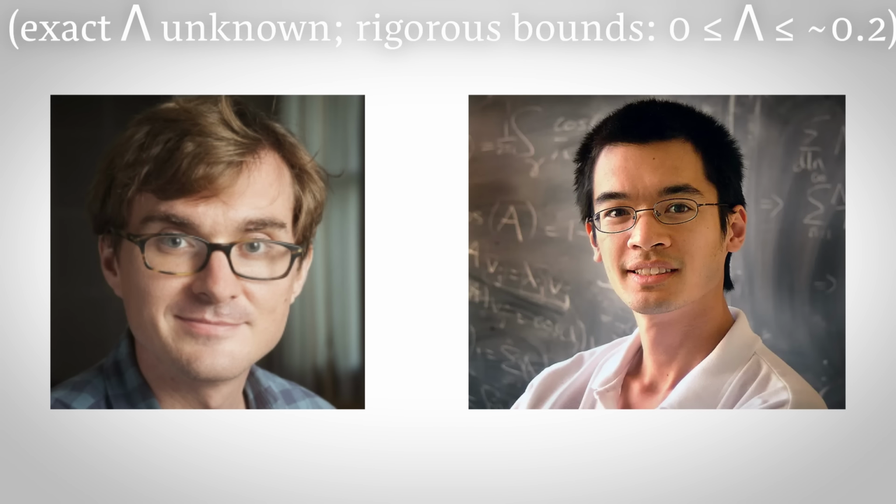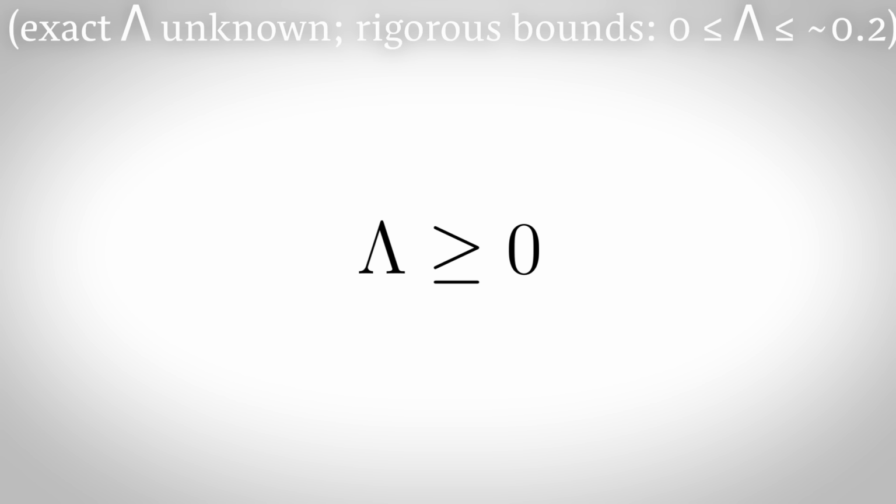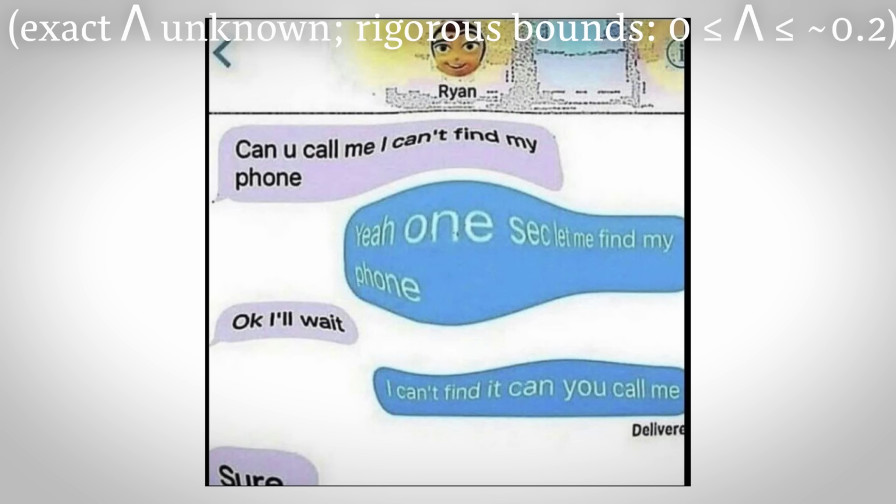In 2018, Sigma Male Brad Rogers and GigaChad Terence Tao proved that lambda is greater than or equal to 0. Meanwhile, I still use my phone to look for my phone when I think I've lost it, even though it's literally in my hands.